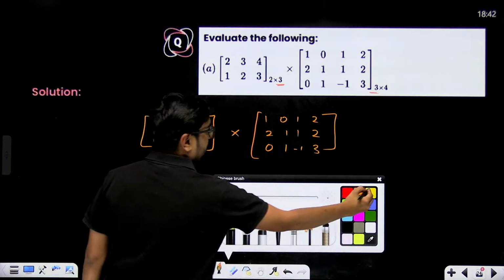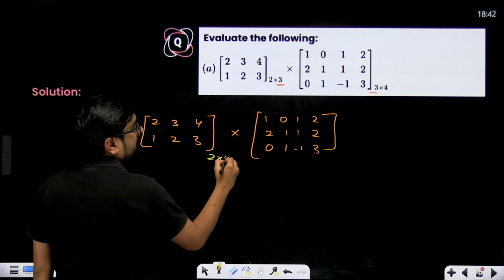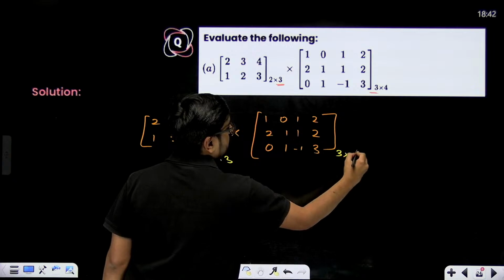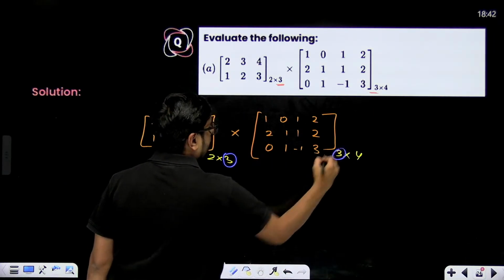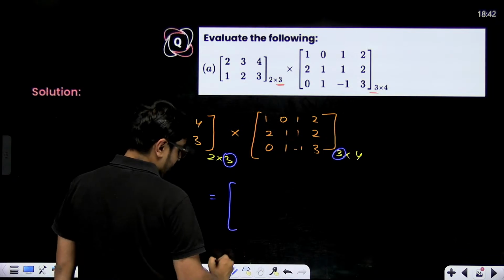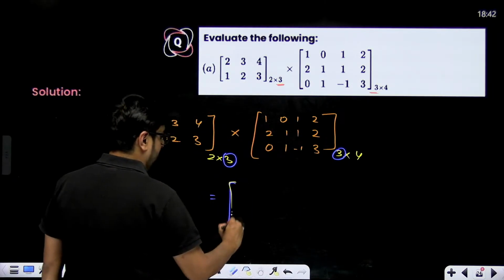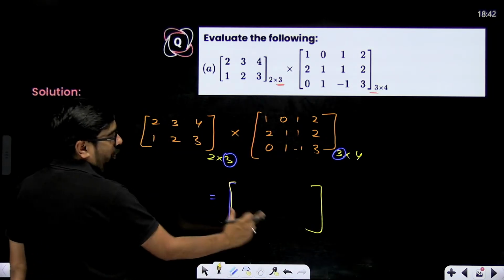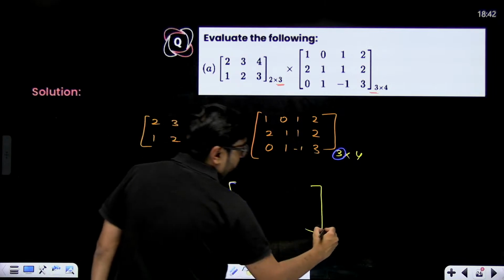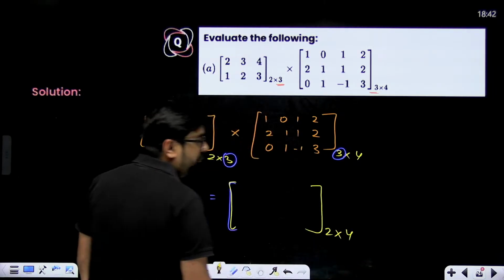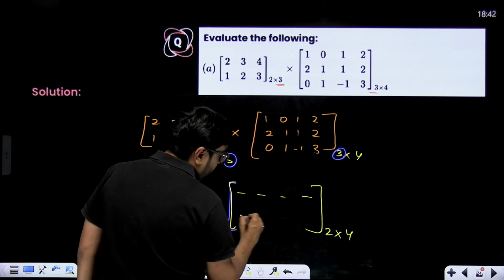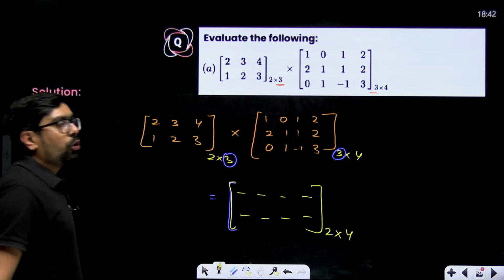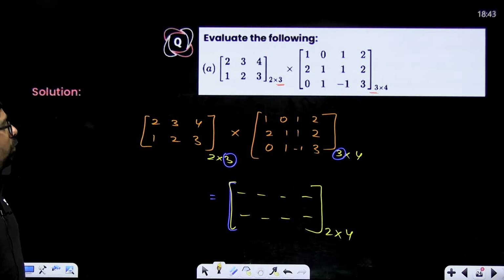Can we multiply them? This is of order 2 cross 3 and this is of order 3 cross 4. Yes, we can multiply them because over here 3 and 3 are the same, and the result we are going to get will be of what order? What will be the order of our result? 2 cross 4. So 2 rows will be there and 4 columns will be there, that means 1, 2, 3, 4. 2 rows and 4 columns. Okay, now what do we need to do?